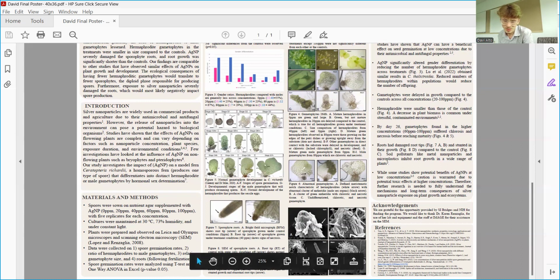Moving to Figure 8, we have our SEM photos of our sporophyte roots and sporophyte length. In photo A, we can see this is a healthy sporophyte root tip. It is starting to slough off the outer cells, and that will allow it to begin growing and continue that process. In photo B, we also have the sporophyte root tip, but as you can see, it is severely damaged.